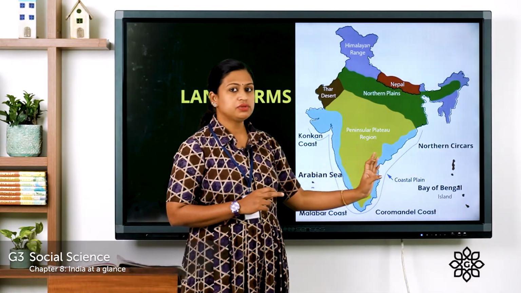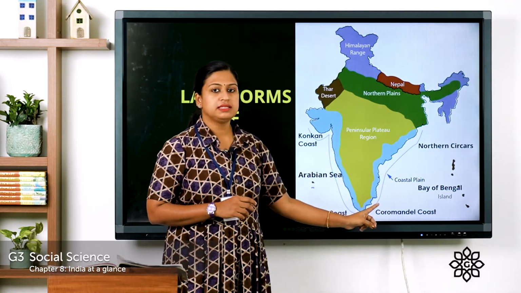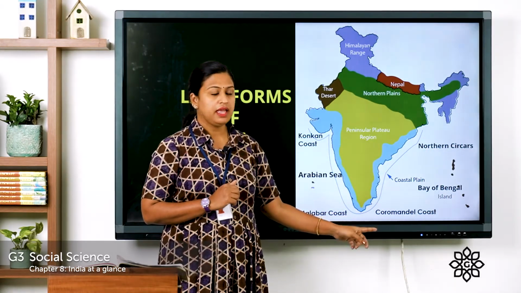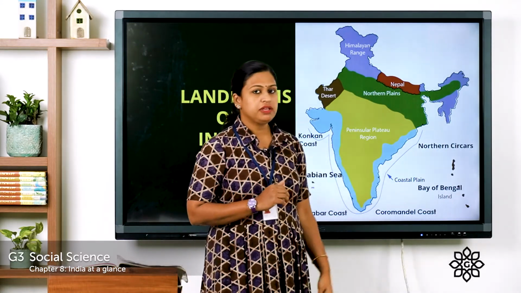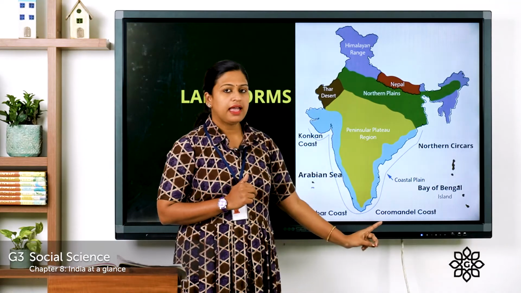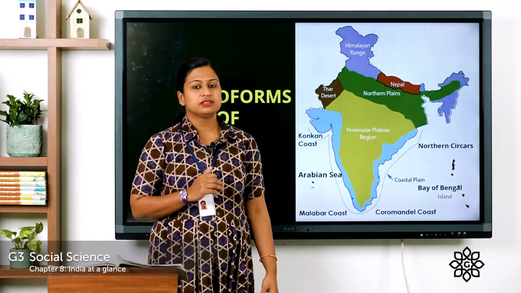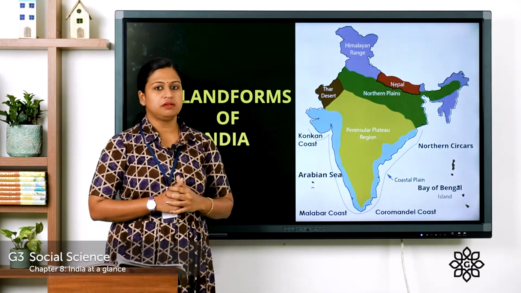Now, let's move on to the eastern side. Here, this part is known as the Eastern Coastal Plain, and the northern part of the Eastern Coastal Plain is known as Northern Sircars, and the southern part is known as the Coromandel Coast. So, this was about the coastal plains.